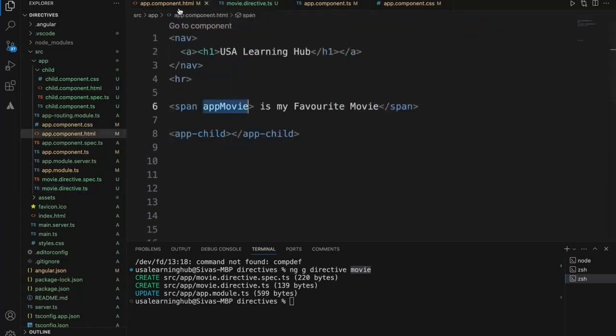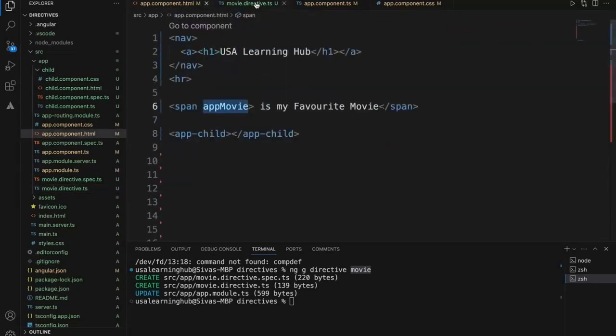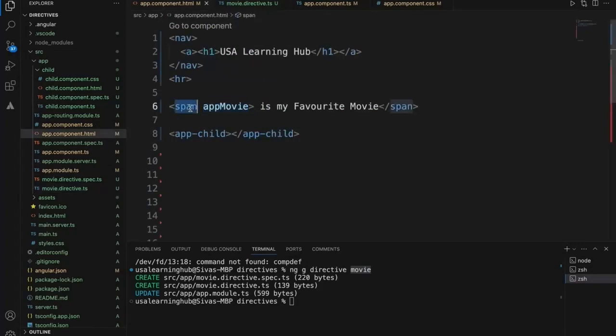Okay, let's try to understand. When we load this page HTML template to the browser DOM, if we don't have this app movie, it will automatically render without any headache. Since this particular directive is there, before even rendering this span tag, it will go to its directive constructor. It will go based on this name. See, this name should match, and the constructor is always called when we create that specific directive. It will get hold of that specific element, which is the span element.